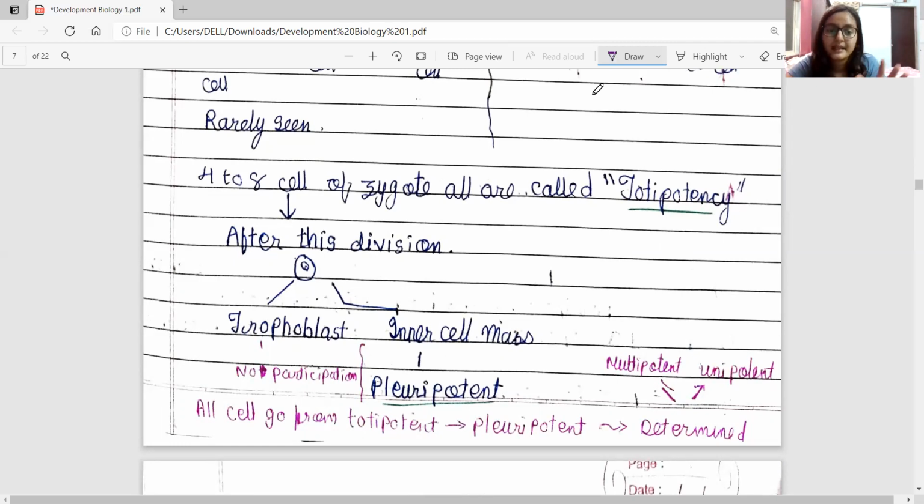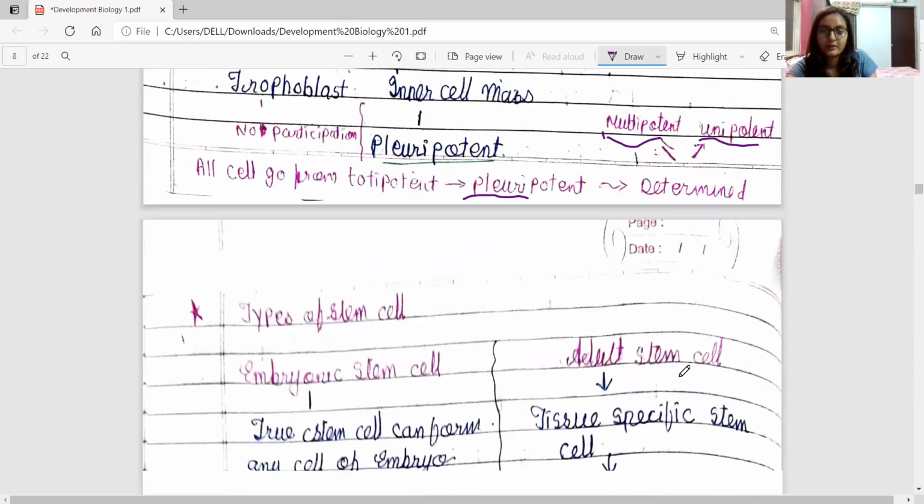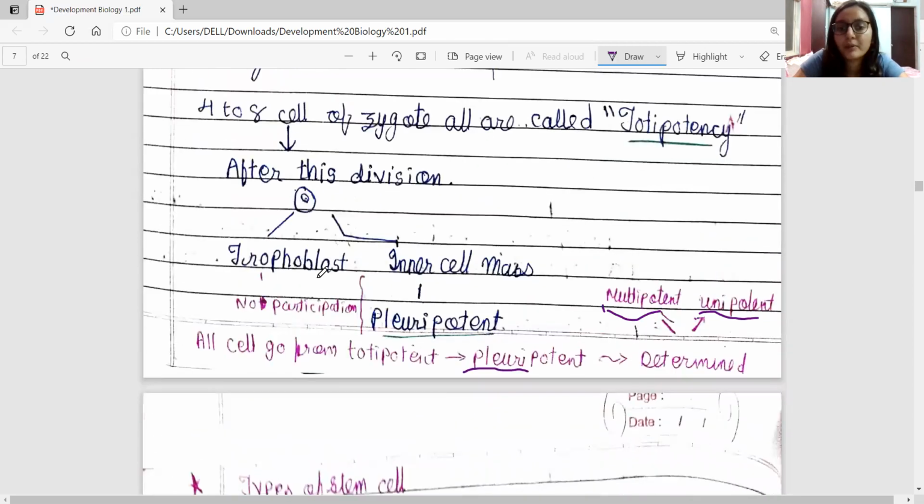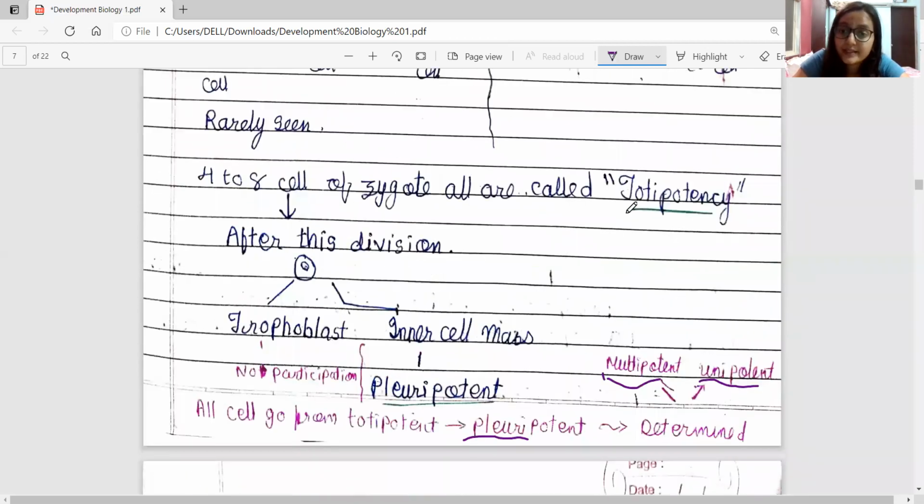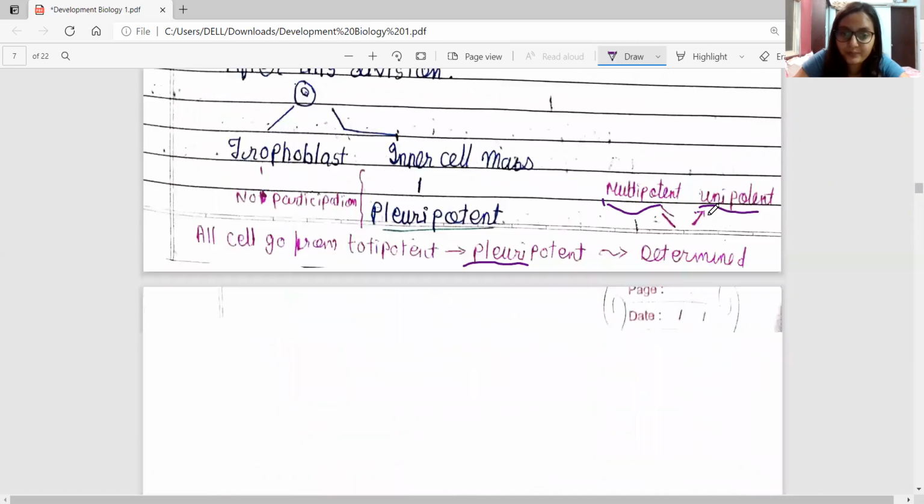The cell goes from totipotent to pluripotent, then determination occurs, and after it the cell will be either a multipotent cell or a unipotent cell. This was all about potency at the different stages of the zygote.